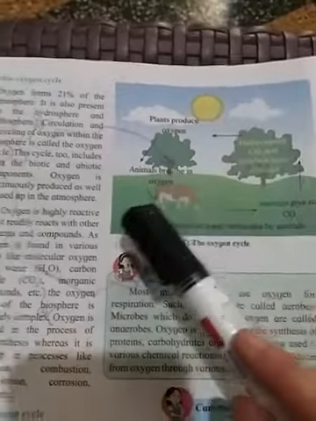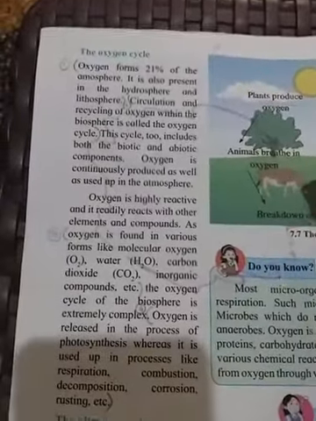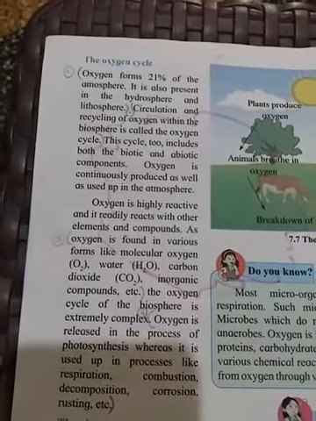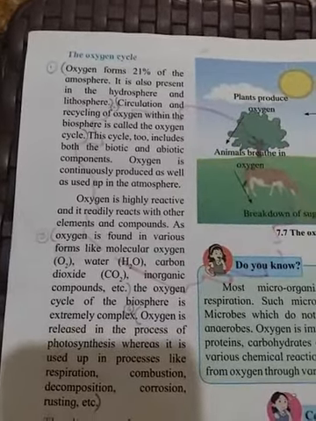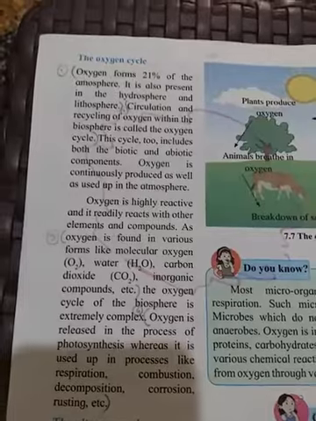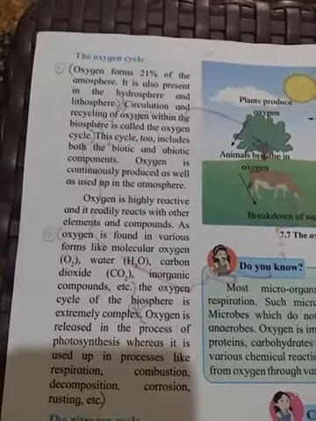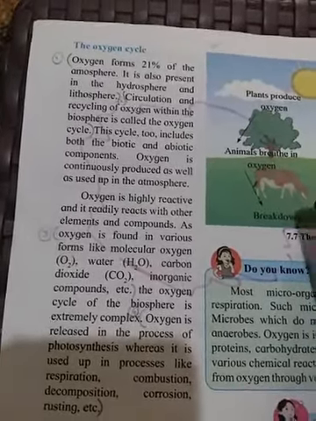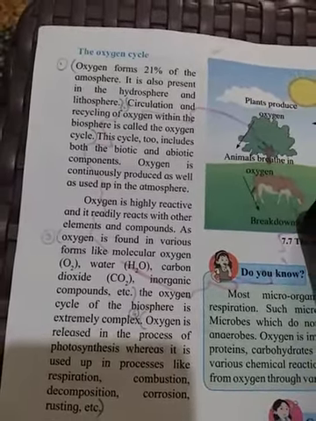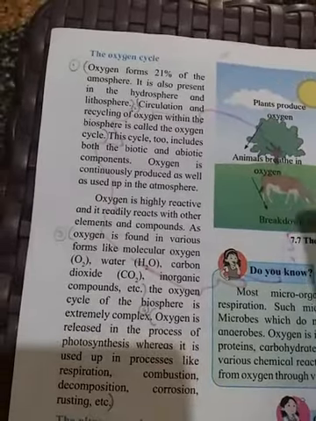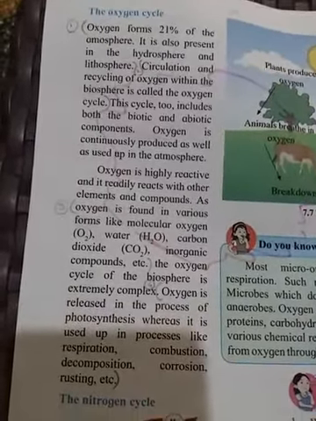In the oxygen cycle, this way biotic and abiotic components are engaged. Oxygen is also continuously transferred from biotic to abiotic and abiotic to biotic components. Oxygen is present in the atmosphere, lithosphere and hydrosphere, that is the abiotic components, and oxygen is present in the plants and utilized by the animals for respiration as well as by plants for respiration, that is the biotic components.